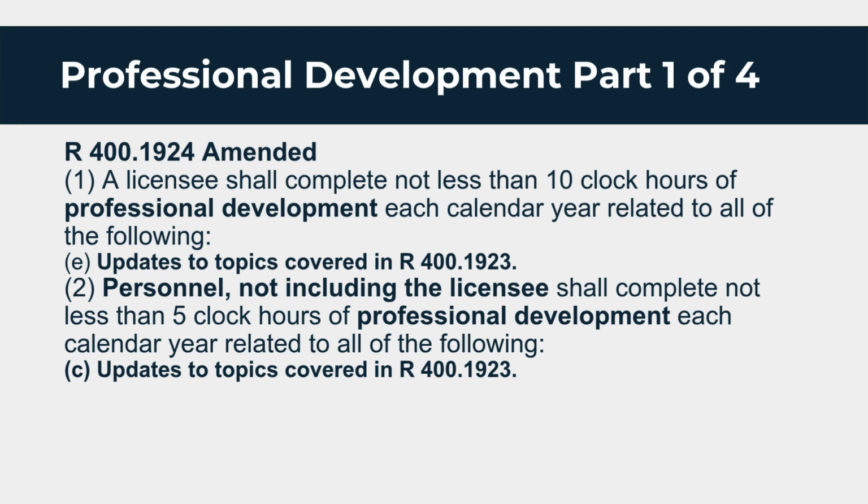Professional Development Part 1 of 4, R 400.1924 amended. 1. A licensee shall complete not less than 10 clock hours of professional development each calendar year related to all of the following. Updates to topics covered in R 400.1923. 2. Personnel, not including the licensee, shall complete not less than 5 clock hours of professional development each calendar year related to all of the following. Updates to topics covered in R 400.1923.